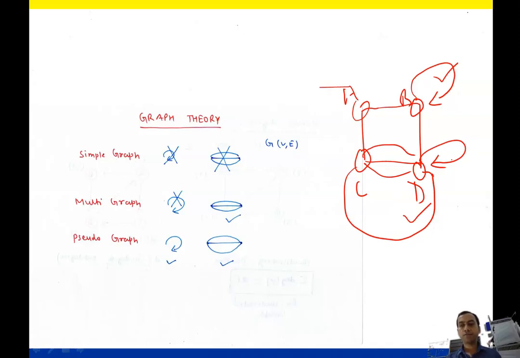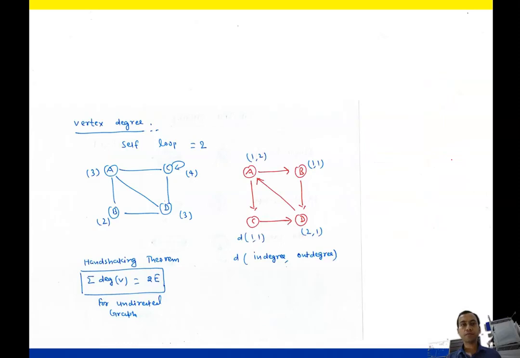If you have any doubt, you follow the class notes. What is the vertex of a graph? Vertex means node. Node is called vertex, and this is called edge. So vertex degree. What is degree? Degree is equal to number of connected nodes. There are two types, that is for directed graph and for undirected graph. So this is a directed graph and this is an undirected graph.